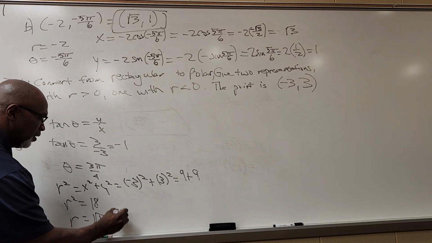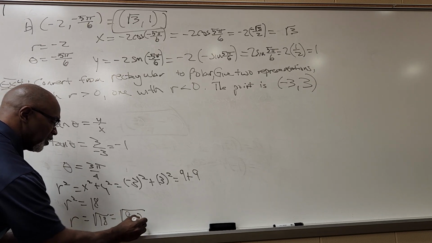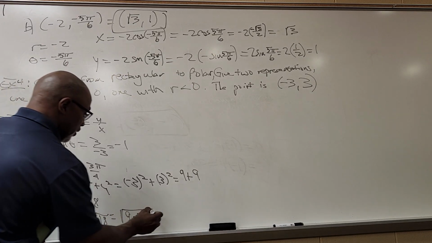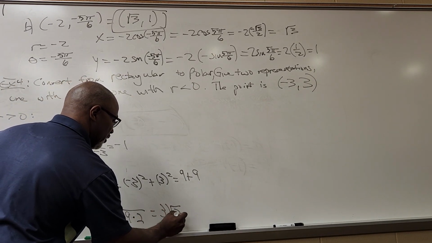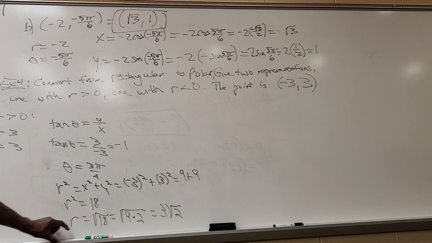Square root of 18. 18 is not a perfect square, but 18 is 9 times 2. Square root of 9 is 3, so a 3 can come out of that radical. You always have to take as much out from under the radical as you can. So I get that r is 3 square root of 2.